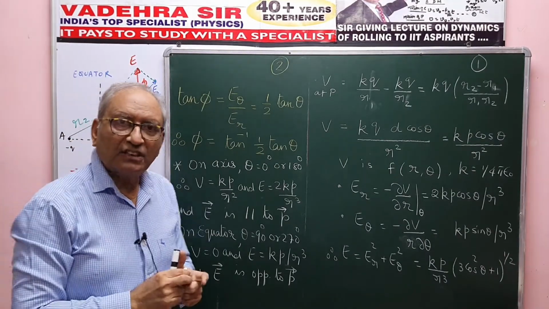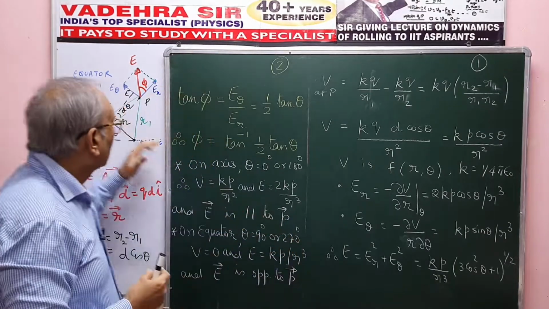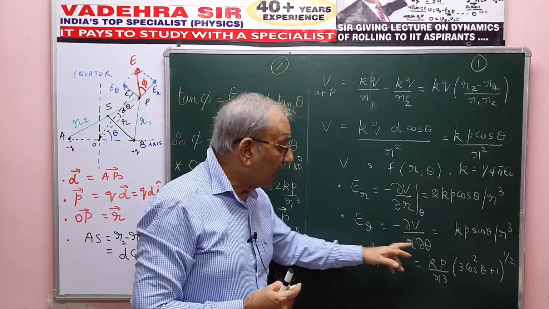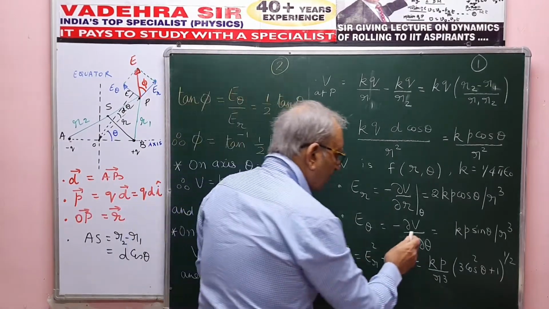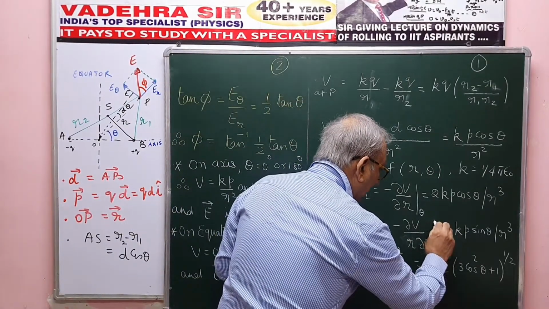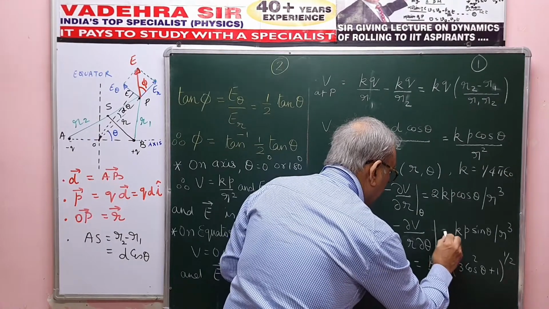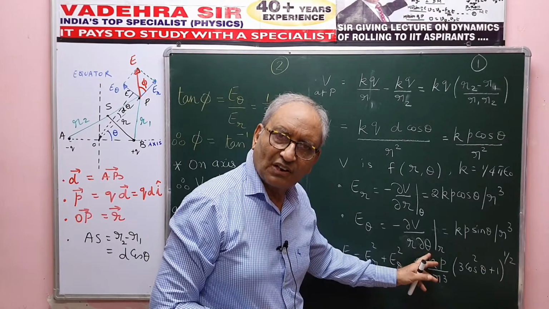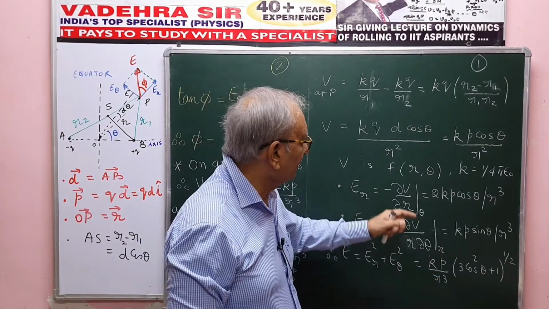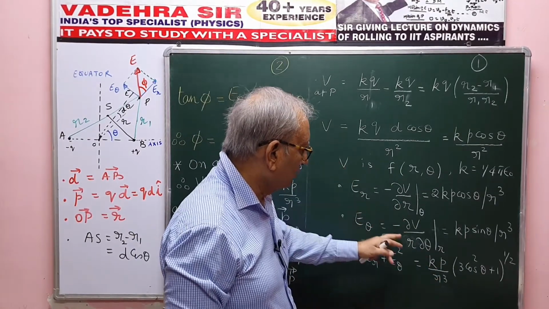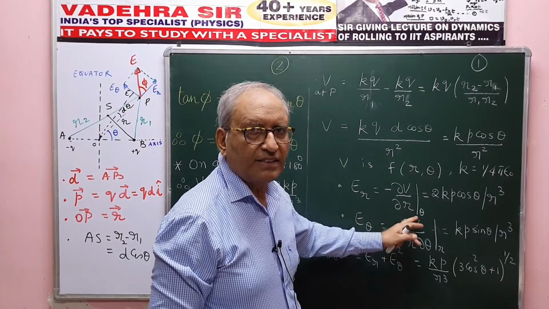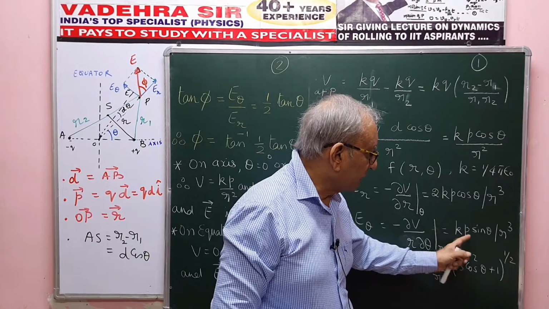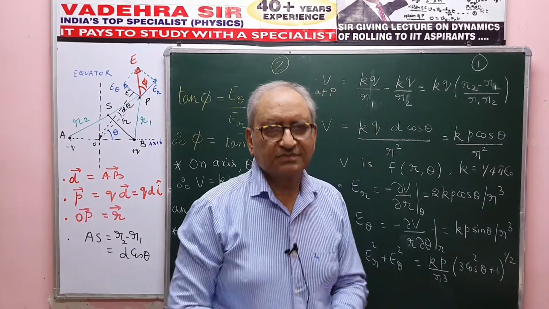So the potential gradient along this line perpendicular to the radial, that would be taken as R d theta. And once again here I have taken R constant, so I take this as bar R, means R is taken as constant. So I take the negative derivative of the potential function with respect to R d theta, R is a constant, so dV upon d theta. When I take, I get the simple answer, that is Kp sin theta by R cube.